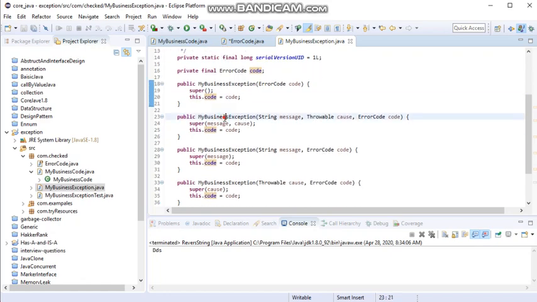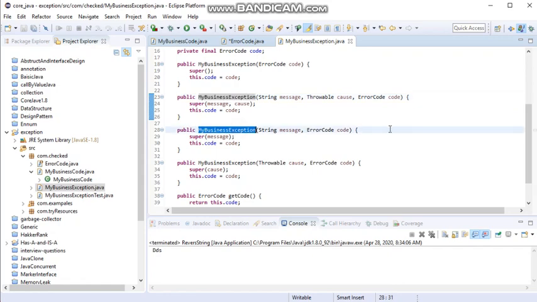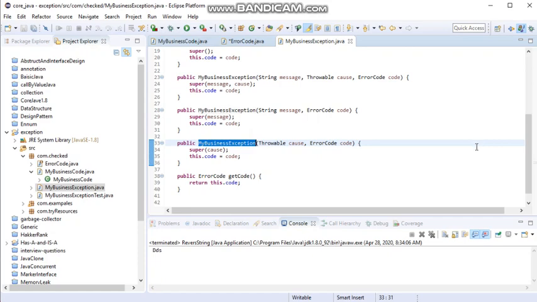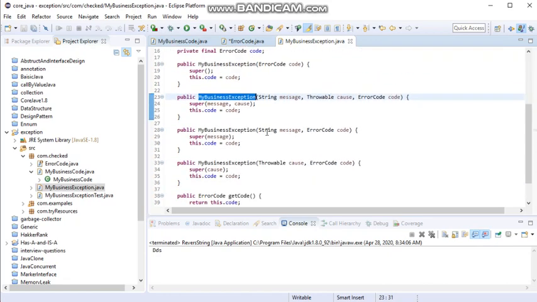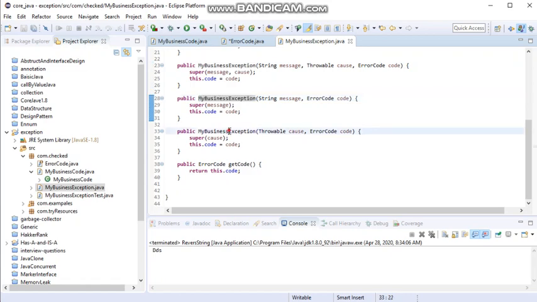But you can see I have multiple constructors, so I am providing a very open solution. Multiple constructors will also support this exception. As per your business rules and your requirement you can provide the types of constructors inside that. So you will get that many ways to create the object of your custom exception. That's why it is up to your business only, right? So I created this constructor, and that's how I created the simple exception class.